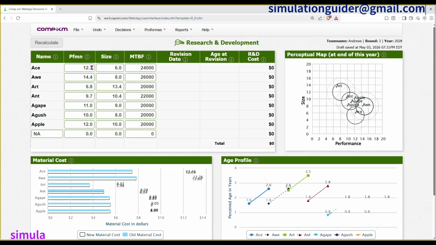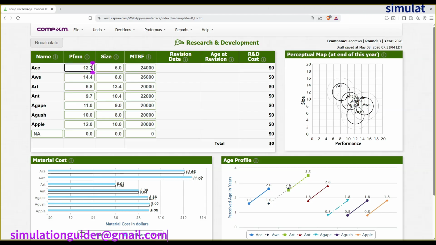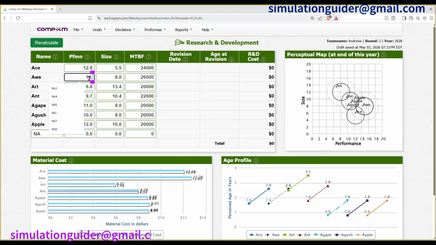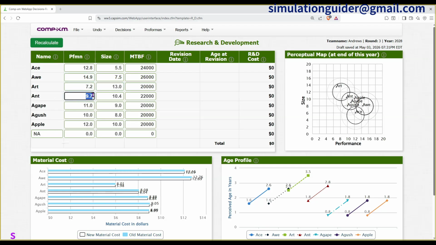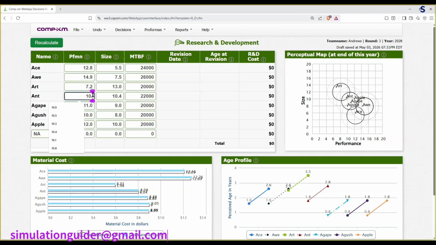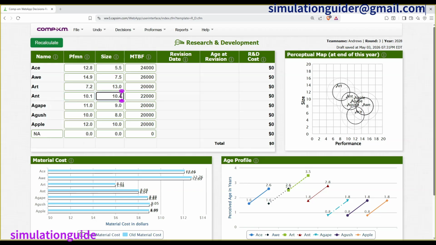So for the R&D, first one I'll give it around 12.8 and 5.5. Second one I'll give it 14.9 and 7.5. Next one I'll give it around 7.2. That's actually our product Art, and 13.0. Next one I'll give it around 10.1 for Ant, and size of 10. MTBF I won't change it.